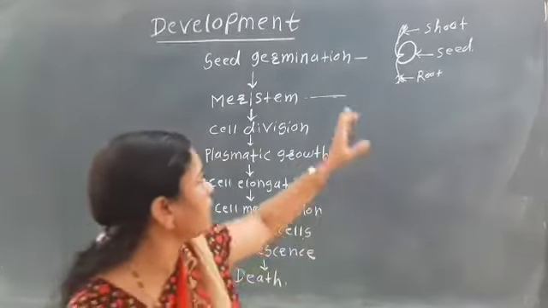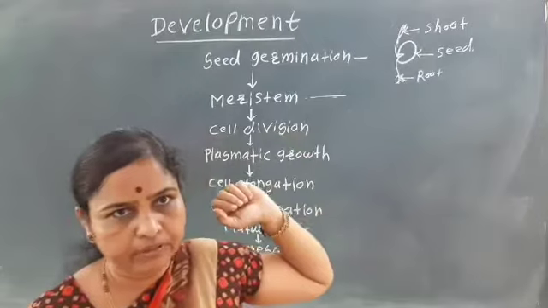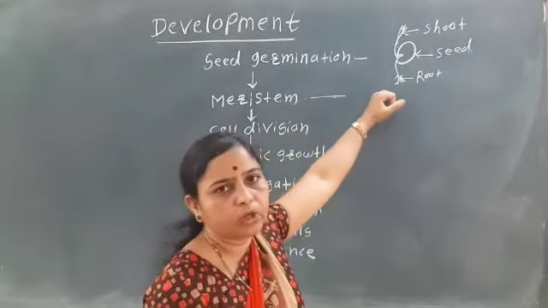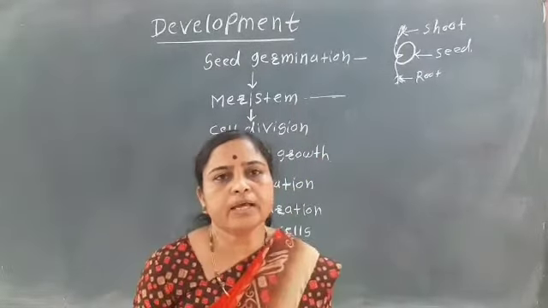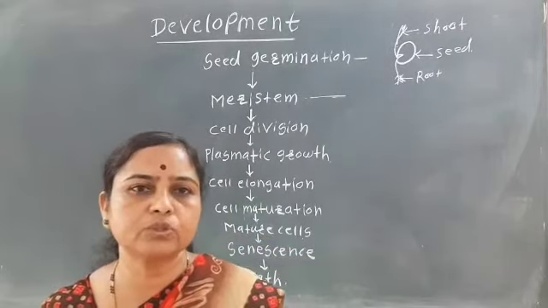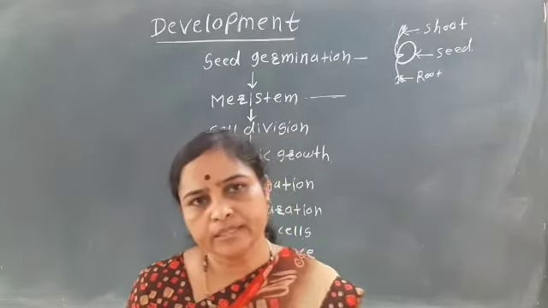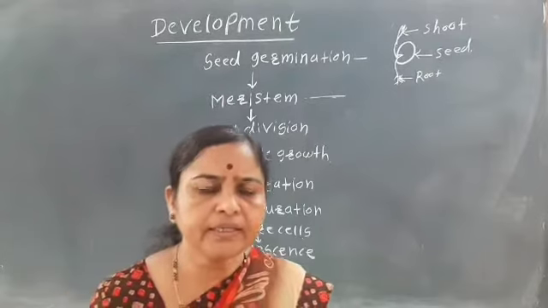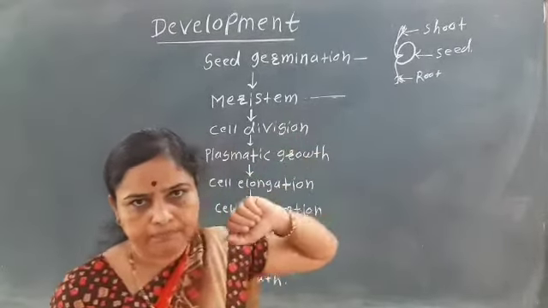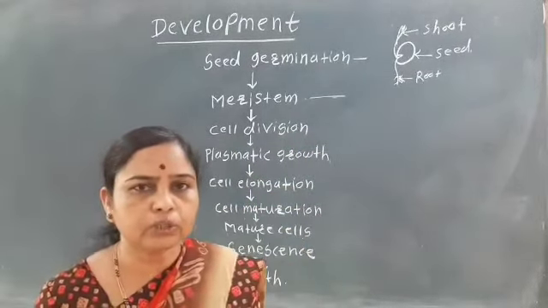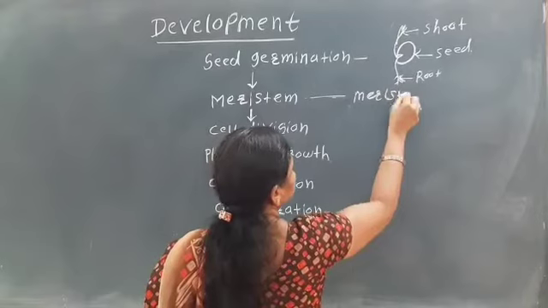Whatever meristem is formed here has a high capacity of cell division. The characteristics of meristematic tissue we have seen: thin wall, dense protoplasm, prominent nucleus, and high capacity of cell division. So meristems are made up of meristematic tissue.